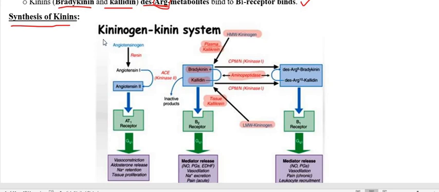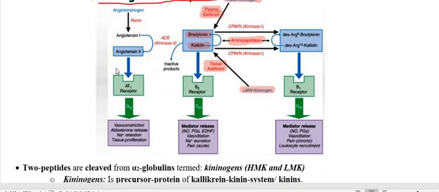Now we have to go through the synthesis of kinin, how the kinins are going to be synthesized. This is also called the kininogen kinin system. In this, we are going to discuss how the kinins like bradykinin as well as kallidin are going to be synthesized and what effect they have. The physiological role we already discussed, but again we are going to discuss it in figurative form.